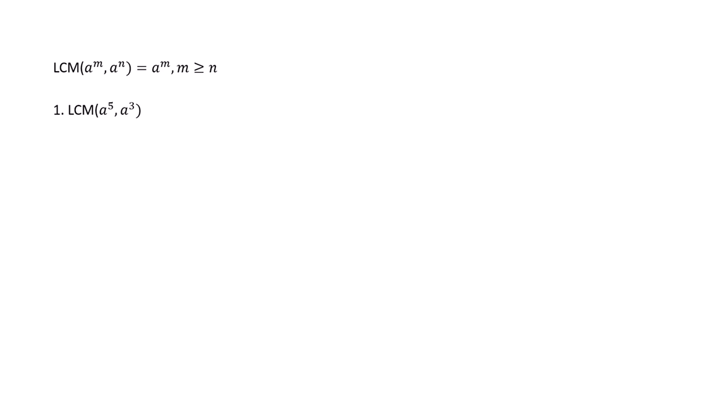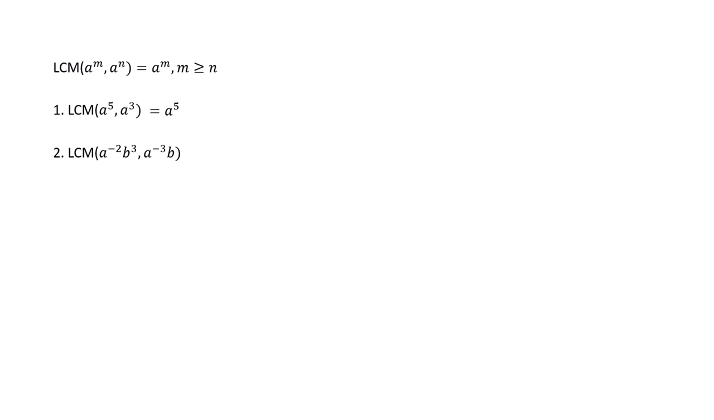I apologize if I'm insulting your intelligence. LCM of a to the 5 and a cube: since the bases are the same, simply look for the exponent being bigger. So 5 is greater than 3, therefore LCM of a to the 5 and a cube is a to the 5. Simple enough, right?